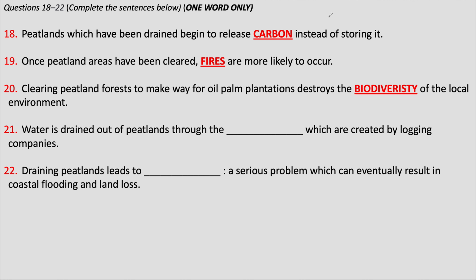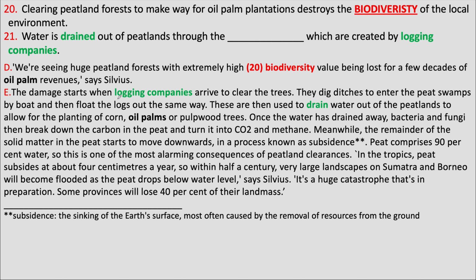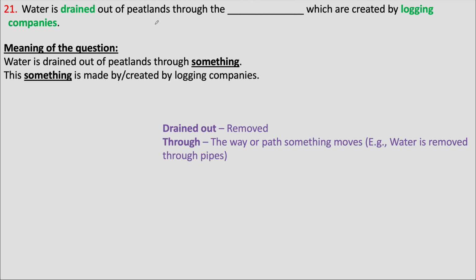Moving on to the 21st question. The question mentions water being drained out of peatlands and something about logging companies. These are mentioned at the beginning of paragraph E. The question means that water is drained or removed out of peatlands through something. Through means what is the path of the water. For example, we can say that water is removed through pipes. And this something is created by or made by logging companies.